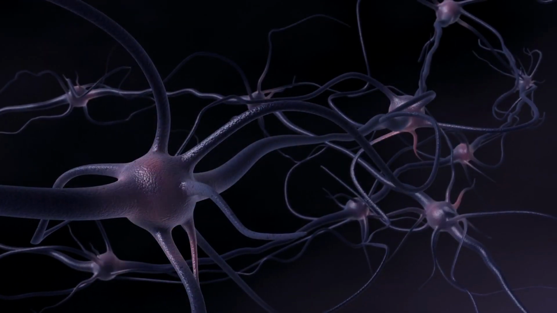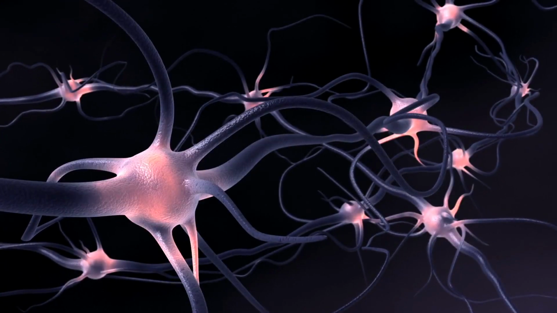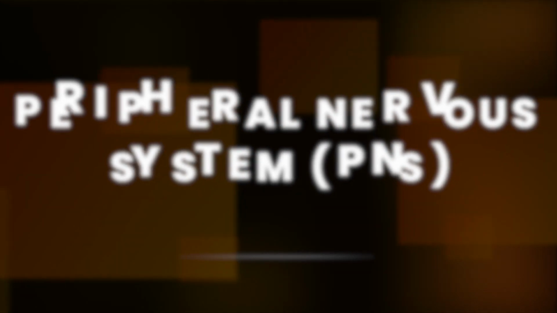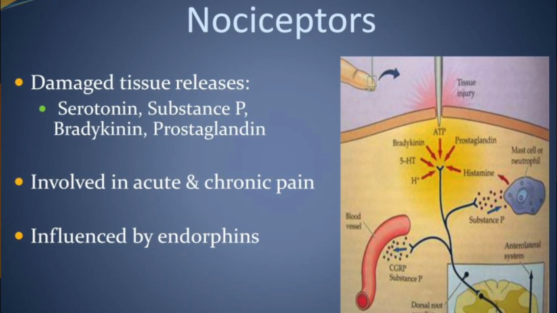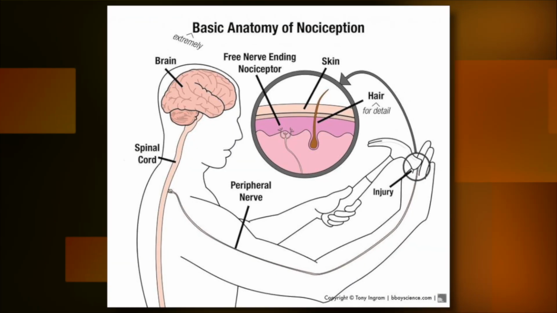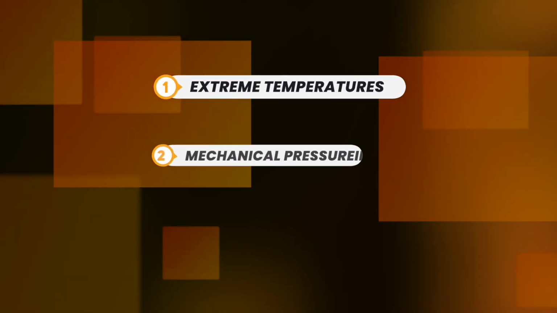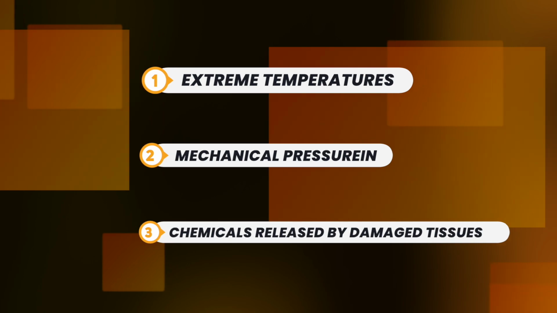Anatomy of pain. The transmission of pain involves a complex network of structures within the nervous system. Here's an overview of the anatomy of pain transmission. Peripheral nervous system, PNS. Nociceptors. Specialized sensory receptors called nociceptors are found throughout the body, especially in the skin, joints, and internal organs. Nociceptors detect noxious stimuli, such as extreme temperatures, mechanical pressure, or chemicals released by damaged tissues.